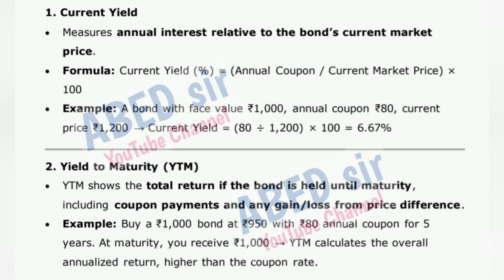YTM shows the total return if the bond is held until maturity, including coupon payments and any gain or loss from price difference. Example: buy a 1,000 rupee bond at 950 rupees with 80 rupee annual coupon for 5 years. At maturity, you receive 1,000 rupees. YTM calculates the overall annualized return, higher than the coupon rate.